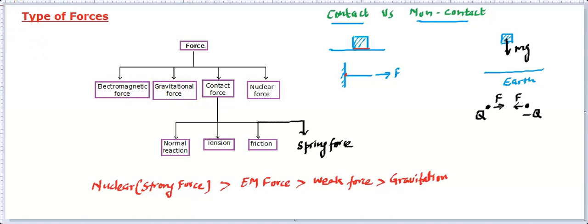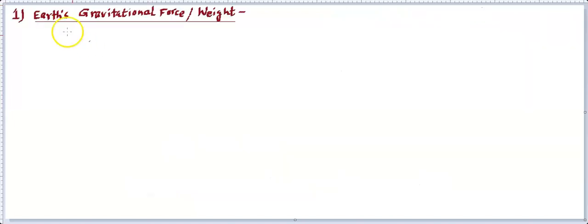Now we will move forward and talk about the important forces: gravitation as a non-contact force, and the contact forces. When we talk about them, we will basically focus on their magnitude, their direction, and their point of action. Among them is Earth's gravitational force, which we can also call weight, or simply the gravity force.